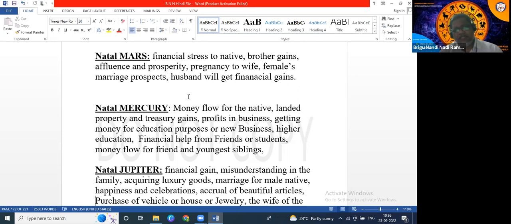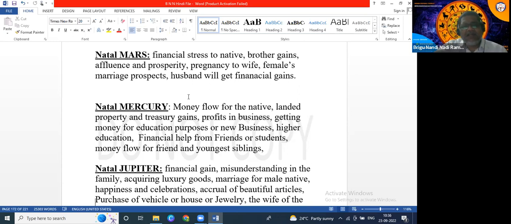The yearly planet, transit Jupiter, should aspect natal Mercury, and the monthly planet, transit Venus, should aspect natal Mercury. Then during that month the native will get more benefits. Suppose the native is in real estate, he will get more financial benefits there.